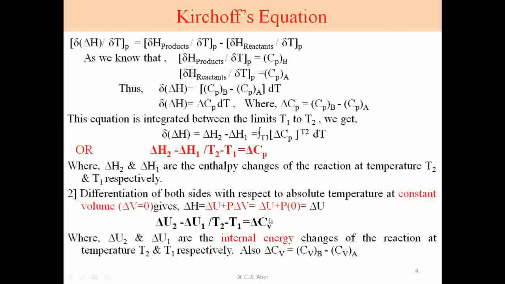What is delta Cv? This is the heat capacity of the whole reaction at constant volume. U2 and U1 are the internal energy changes of reaction at temperatures T2 and T1 respectively. And here this delta Cv is equal to the heat capacity of product B at constant volume minus heat capacity of reactant A at constant volume. So this is the Kirchhoff equation in terms of constant pressure and in terms of constant volume.